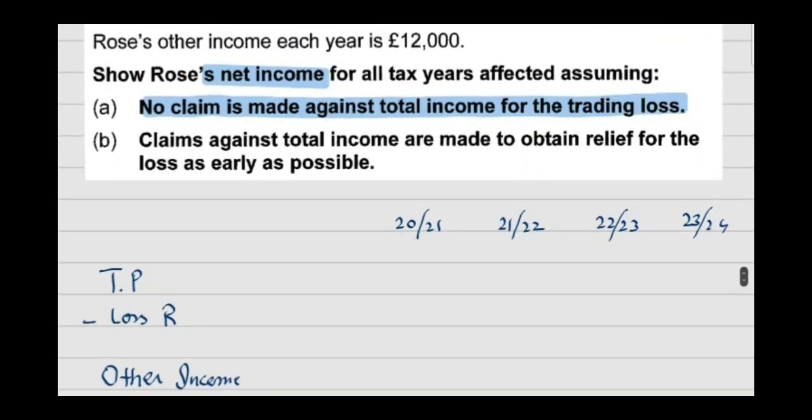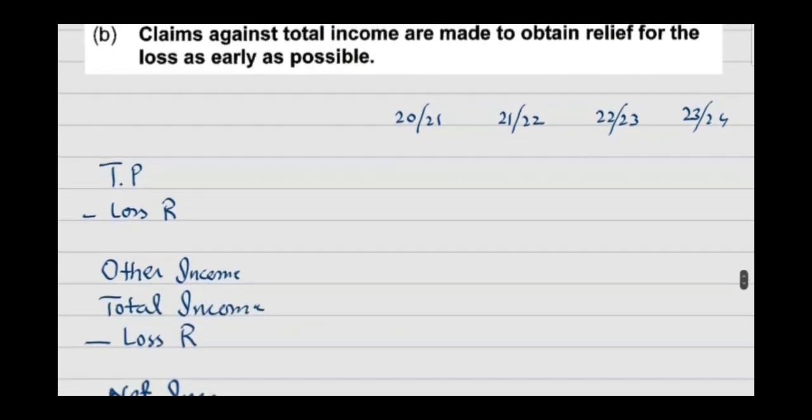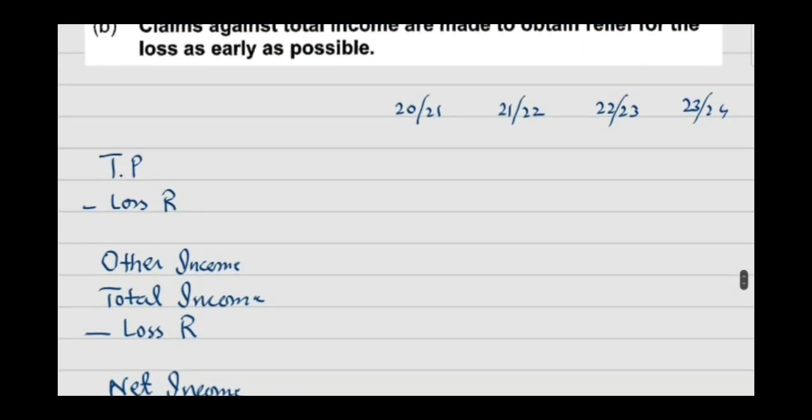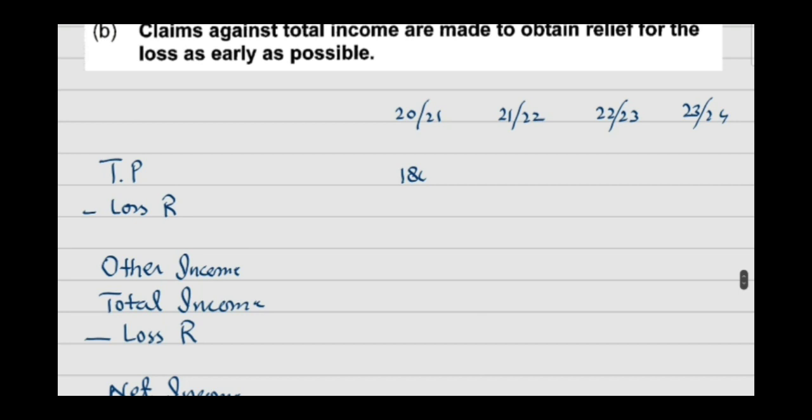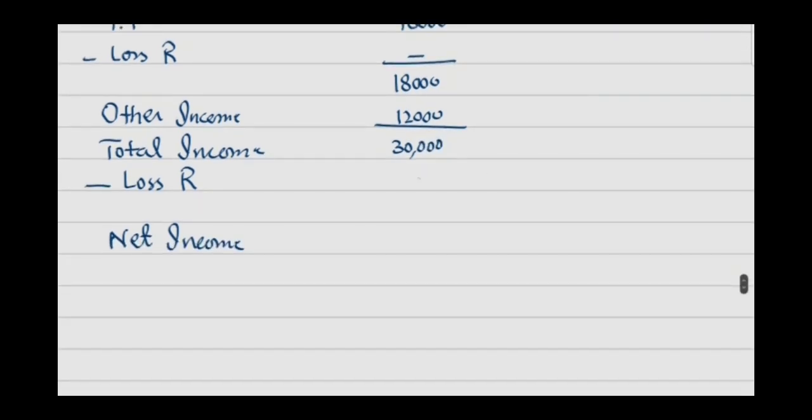So as we are not claiming the loss to be set off against total income, in the first year 2021 your trading profit is 18,000. You are not using the loss to be set off against total income, so no loss relief. So total is 18,000. Then other income 12,000 will be added and the total income comes to 30,000. So no loss relief against the total income. So net income is also 30,000.